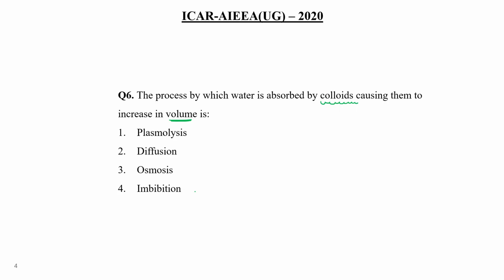If badam is there or a piece of wood is there, that time absorption of water occurs through imbibition, and this method is useful for colloidal substances, right? So choice number 4 would be the correct answer.